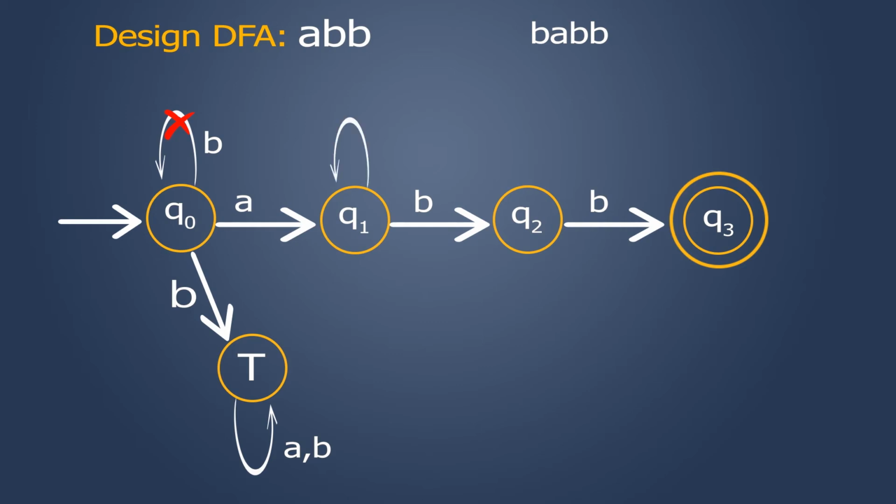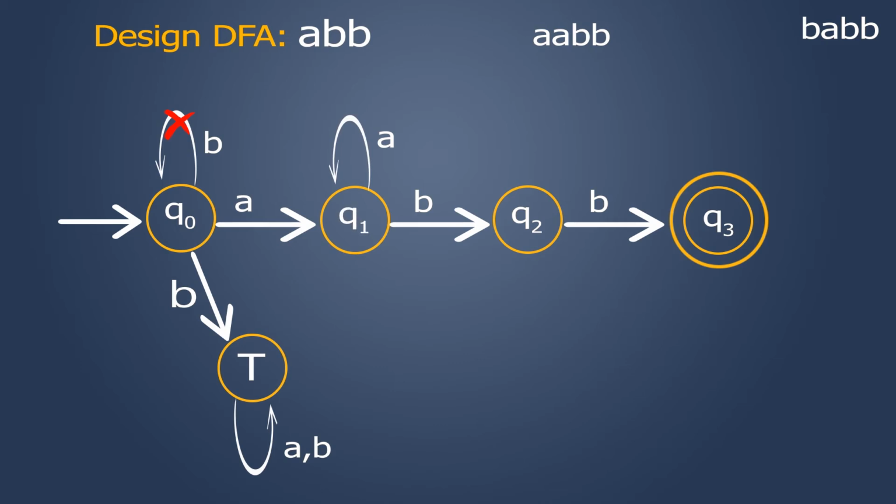Can I write a self loop here? If I do write a self loop on Q1 and label it as A, let me consider this string A, A, B, B. This string is not beginning with A, B, B. But if I do write a self loop on Q1, then this string will be accepted. That is, Q0 upon A, I'll go to Q1.